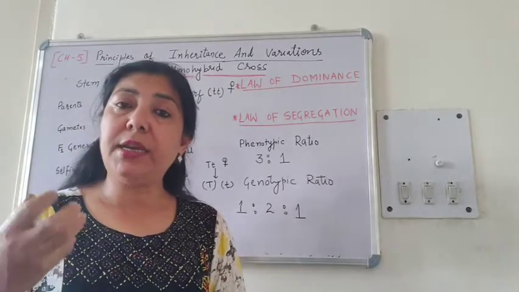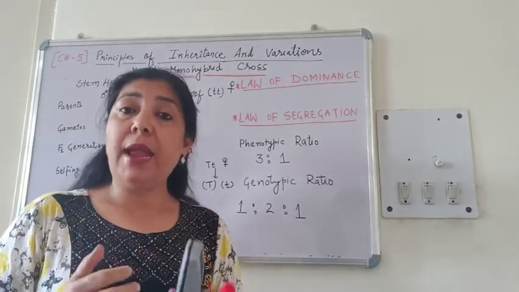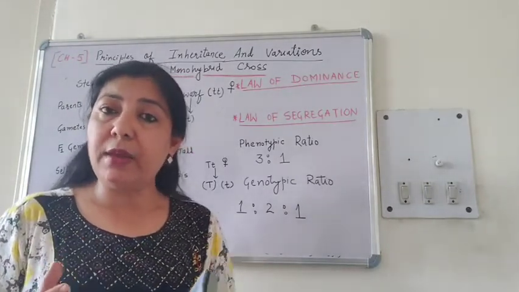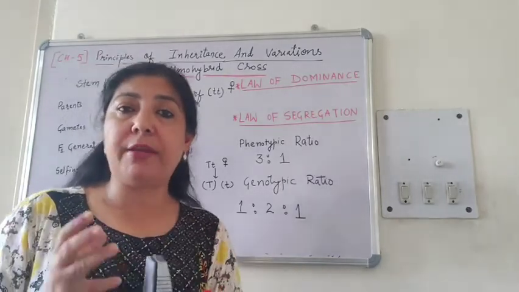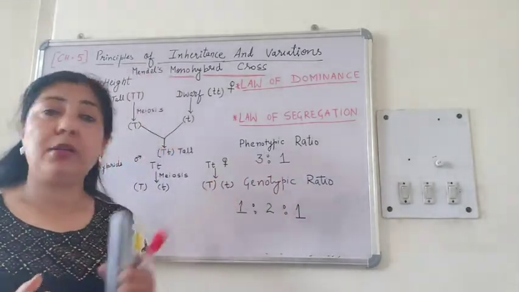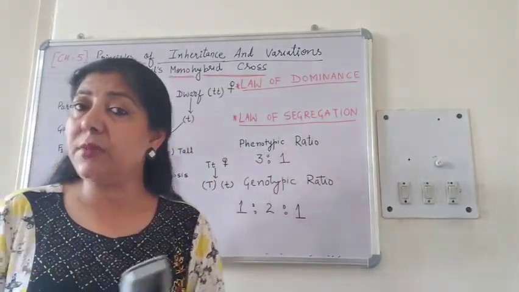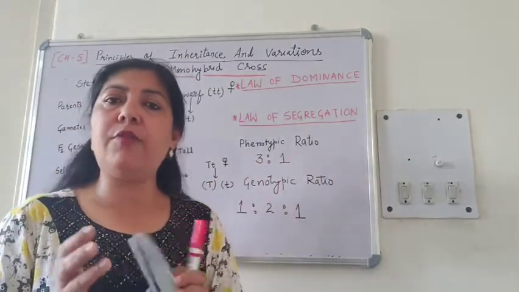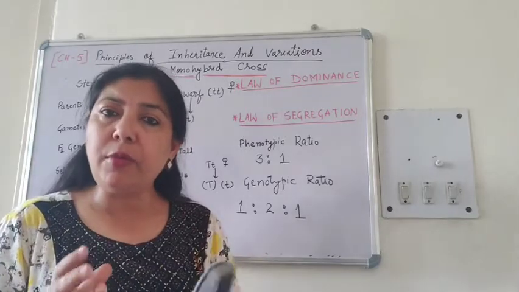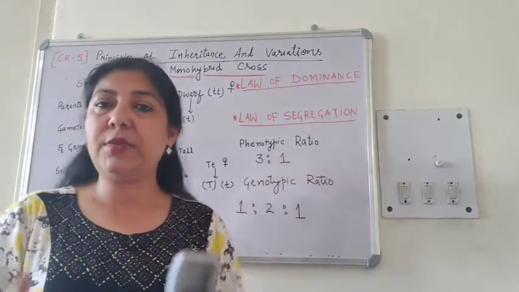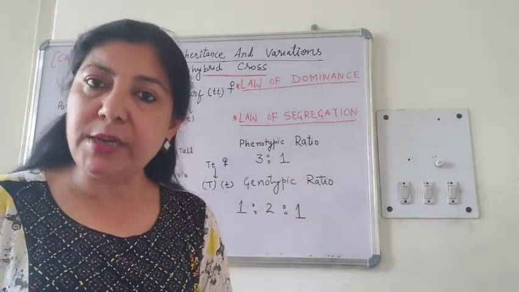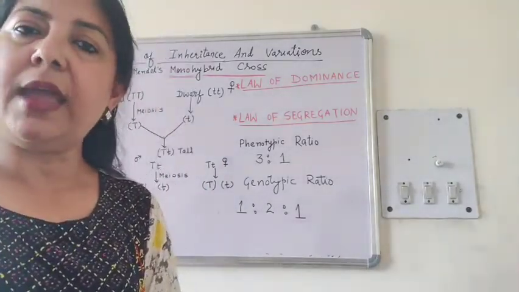We will study the details of these laws, and also I will explain how Mendel used the method of factorization to get these ratios, because he was a mathematician and he formulated the binomial expression to get this law. Okay, so let's find out first the statement, then followed by explanation.